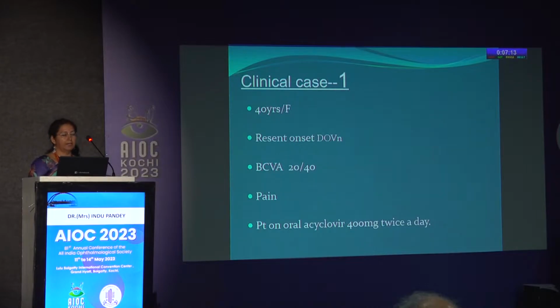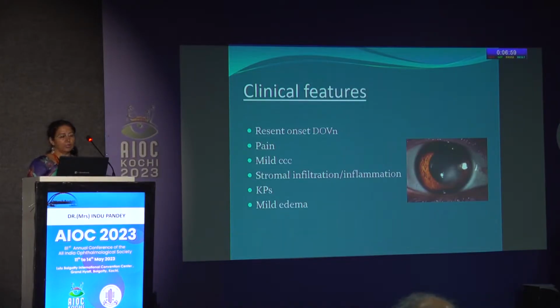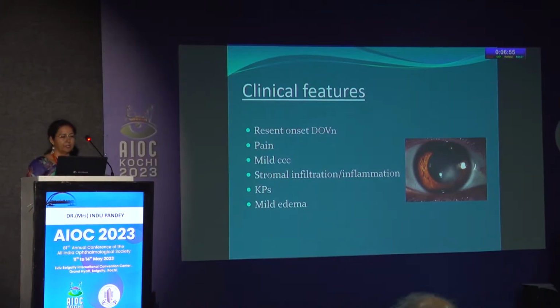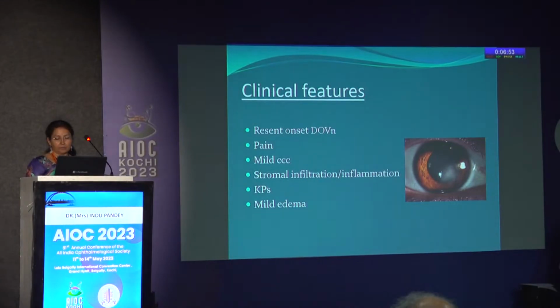This is a case of a 40-year-old female who presented with a recent onset of diminution of vision along with mild pain, while the patient was already on oral acyclovir 400 milligram twice a day. On clinical examination, what I could see was stromal infiltration with inflammation and underlying KPs.